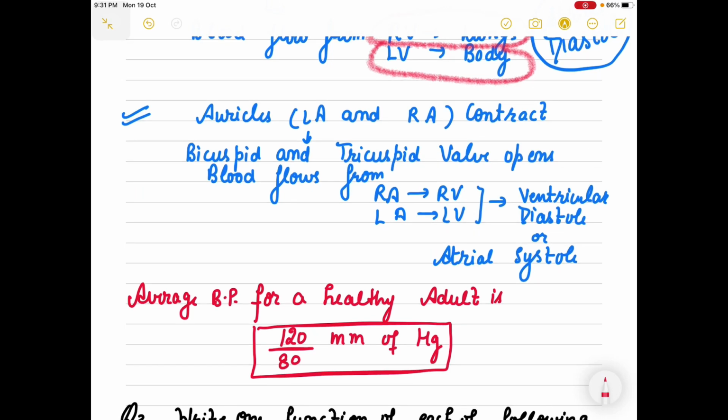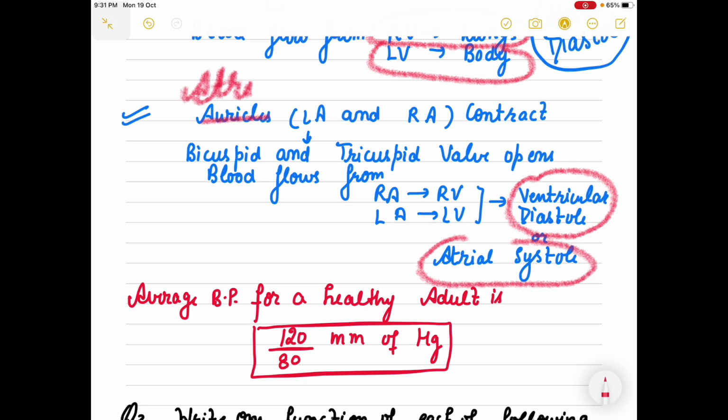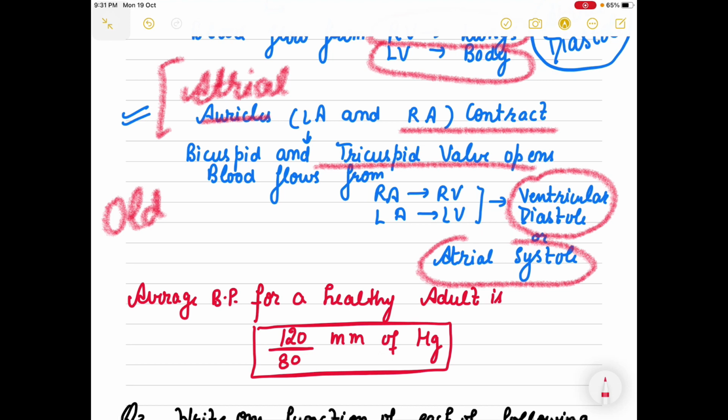Diastolic pressure includes your ventricular diastole, और जब ventricles relaxed हैं तो atria contract करते हैं. So auricles, atria contract. Actually atrium is a very new and medical word. Auricle is an older term, so it is always best to use atrial. Atria contract, bicuspid and tricuspid open होते हैं.